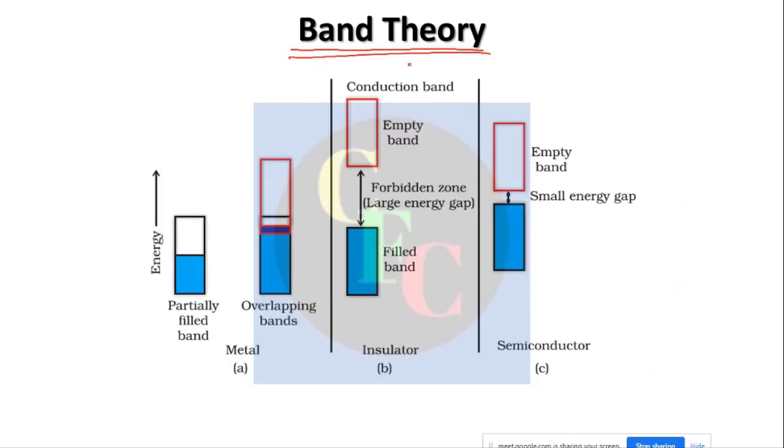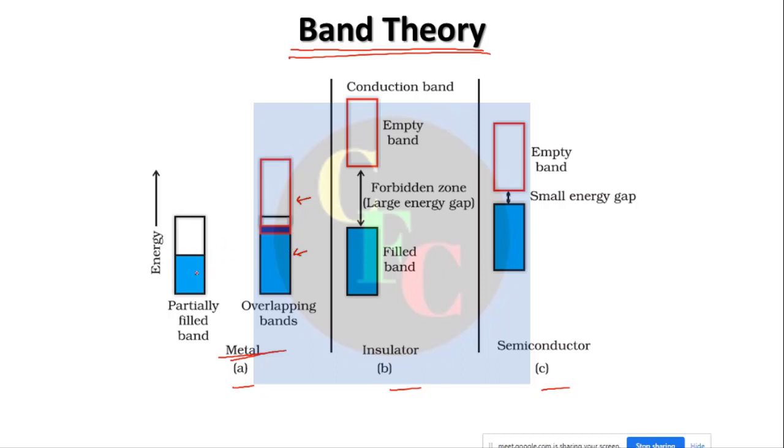After discussing this band theory, we have three different structures which you are very familiar with. See, there can be several aspects to these band gaps. Suppose in some elements, like our metals, we have either partially filled bands, or very close bands that are overlapping. That means a filled band and an empty band are overlapping with each other. In both cases, what will happen?